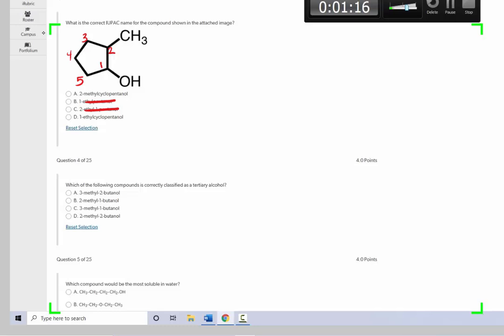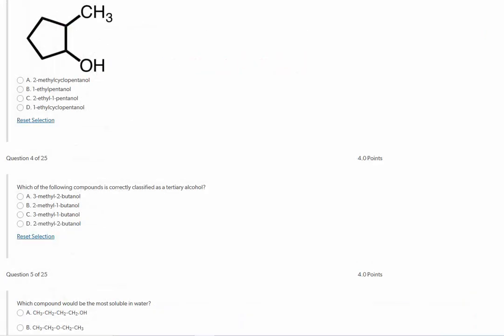Now when we go to name this, we're going to name it cyclopentanol, and the 1 goes with the cyclopentanol. So it's a 1-cyclopentanol. But because we have that alcohol group, that 1 is kind of defined by the OL. We know that. So it's going to be a 2, and that is a methyl group. So that is a 2-methylcyclopentanol.